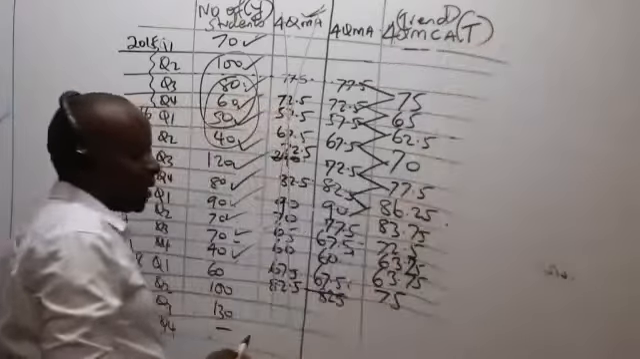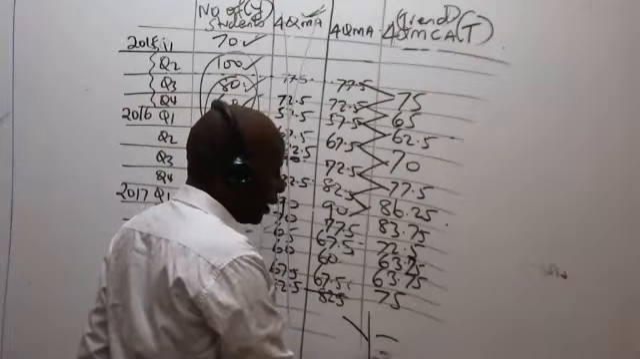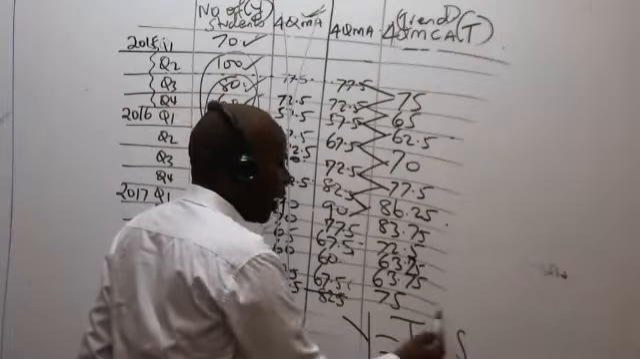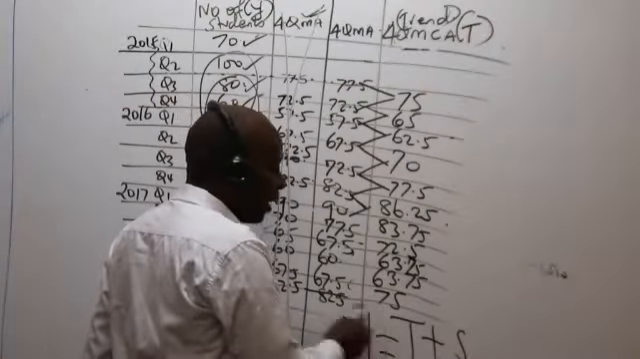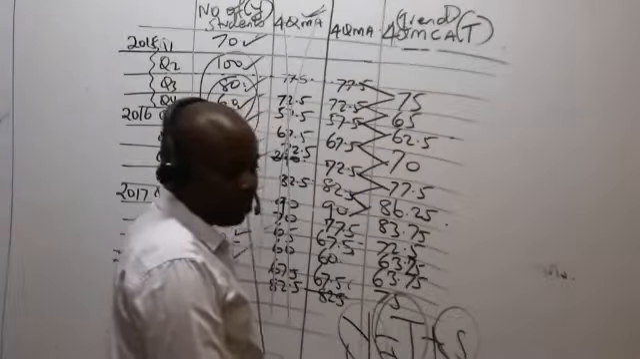Very important. In our next class, we'll be looking at what we call the additive model, which looks like this: Y equals T plus S. When I have this Y and this T, I should be able to get what here? I should be able to get S.